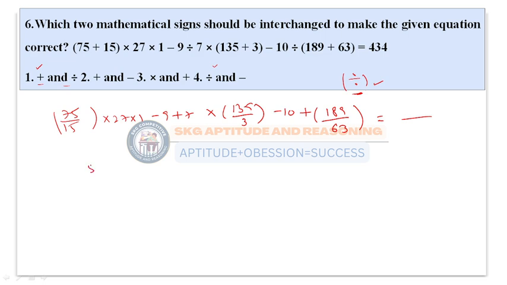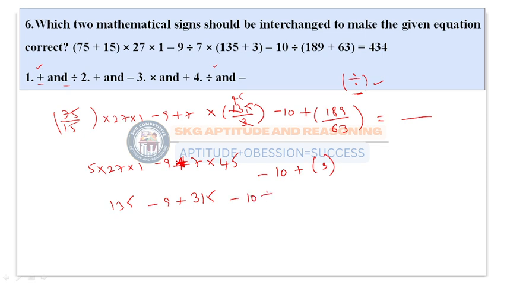So 5 into 27, that is 135, minus 9 plus 7 into 45. 7 fours are 28, 28 plus 35, so that will be 315, minus 10 plus 3.